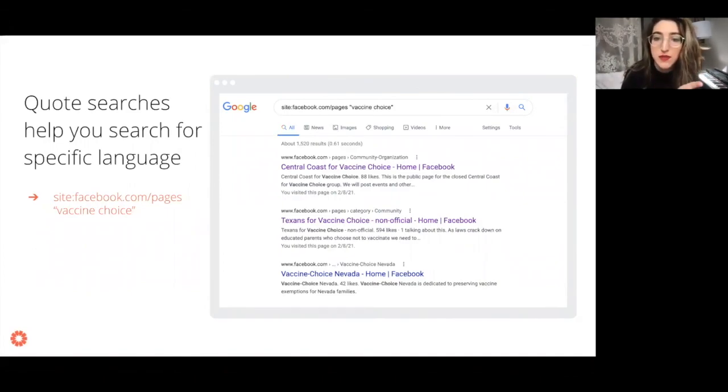So if I want to see posts that specifically use the phrase vaccine choice, it could be even a longer phrase as well. But if I'm interested in seeing posts that say vaccine choice exactly, I can include that in quotation marks and combine it with a site search. And then there you have it. Google will pull up results for Facebook pages that talk about vaccine choice.